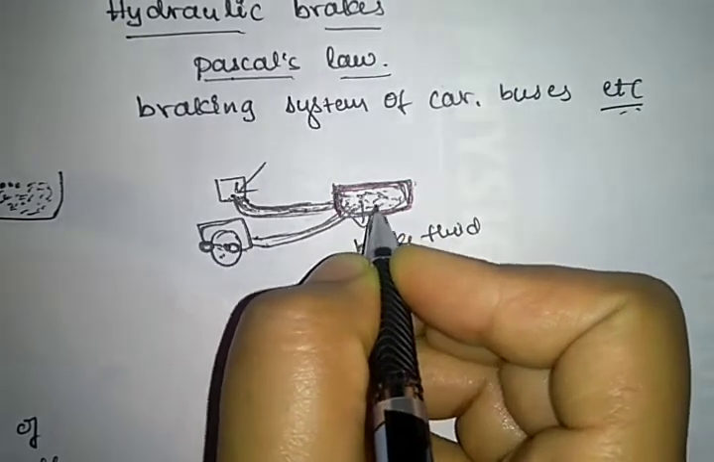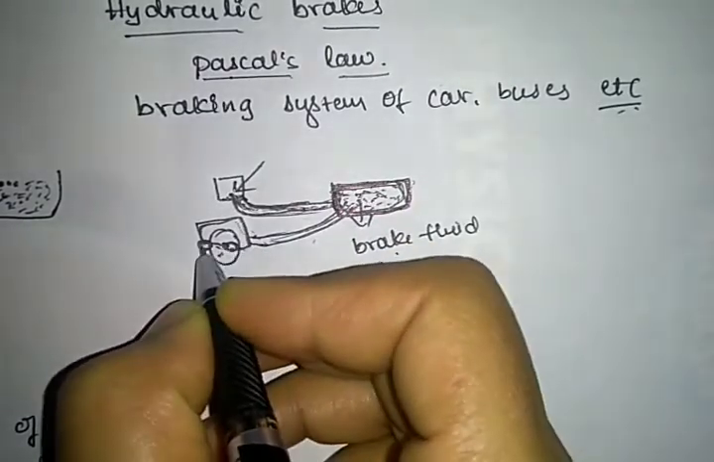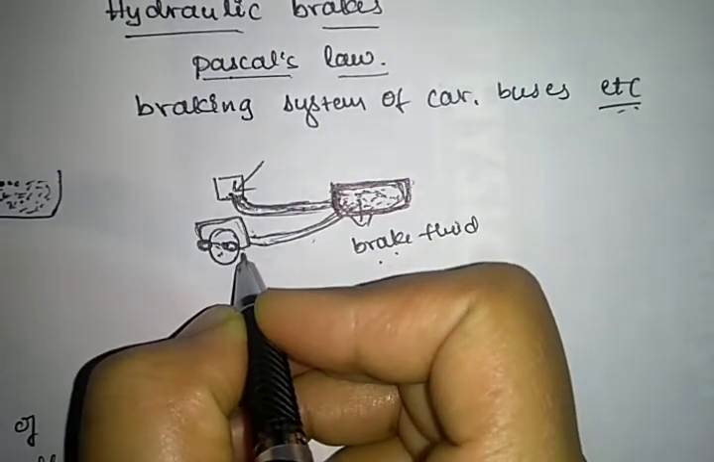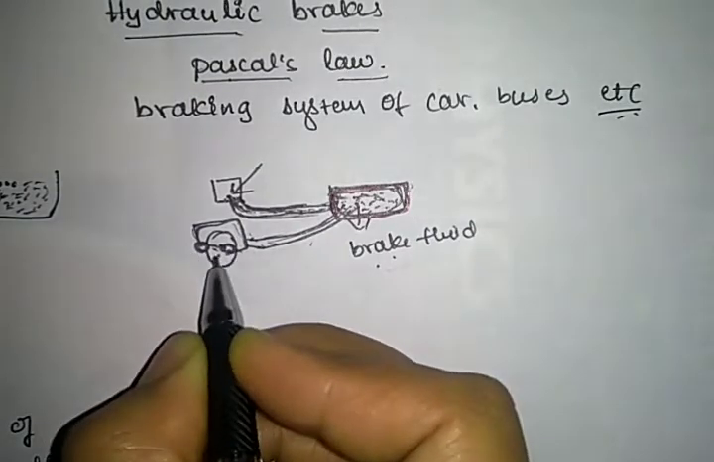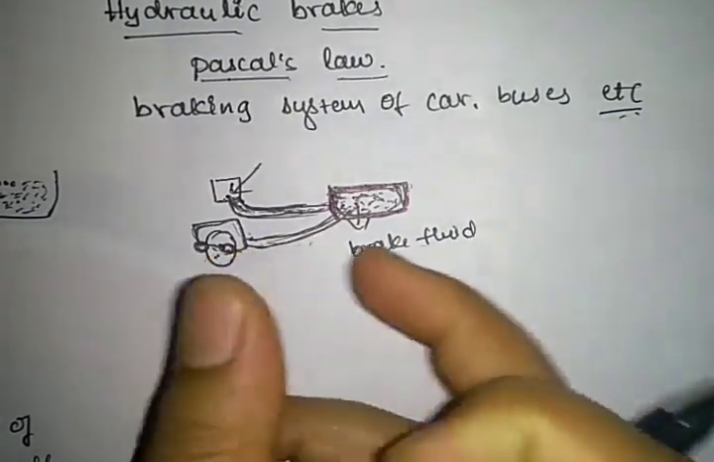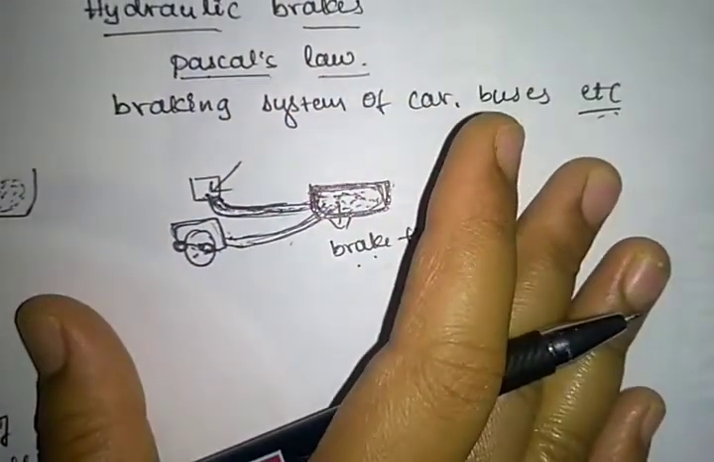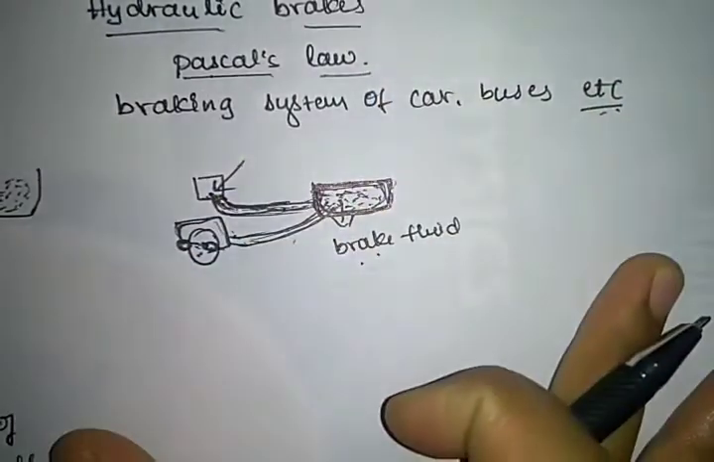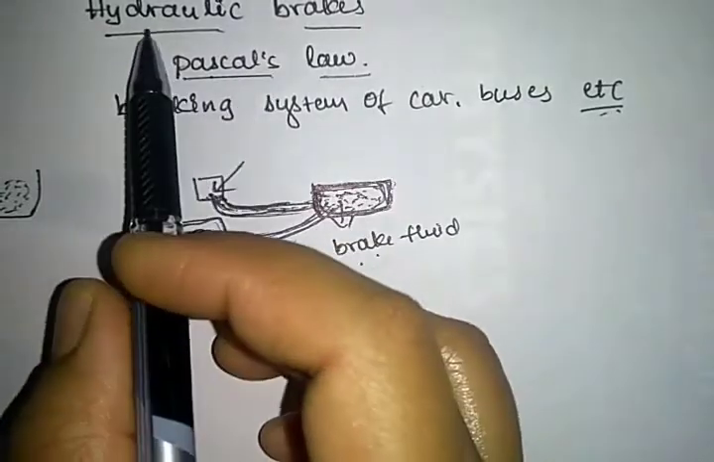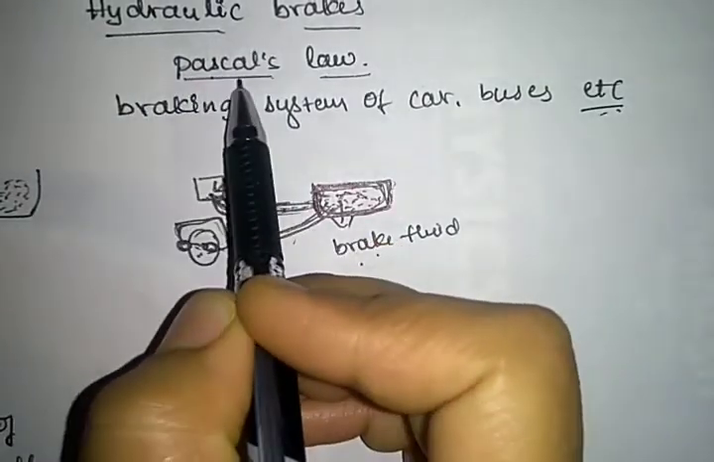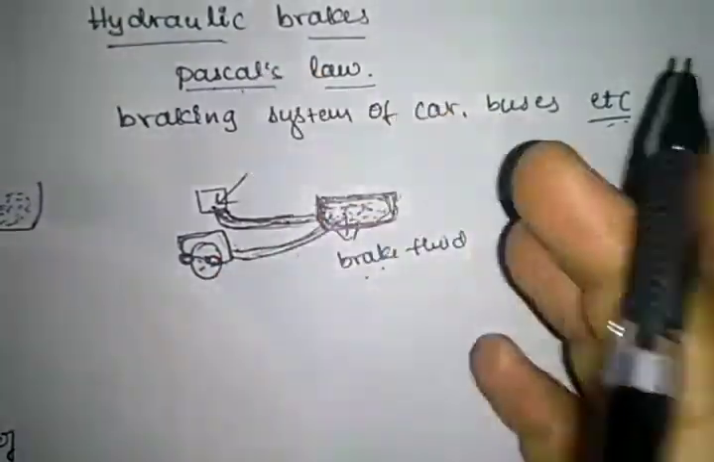This fluid moves down and goes on to the tube, where the wire or a brush is connected, so that it stops the brake here. Okay, so the brushes suddenly stick to the wheel. The braking system of cars and buses works like this. It is one of the major uses of Pascal's law. One of the applications of Pascal's law is hydraulic brakes.